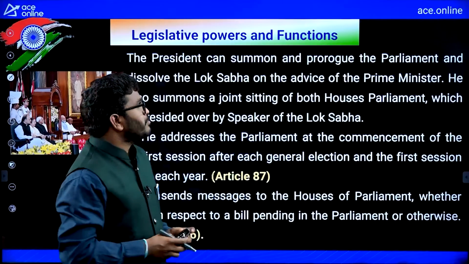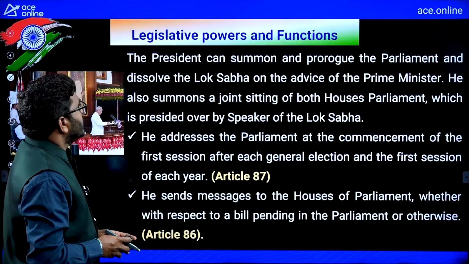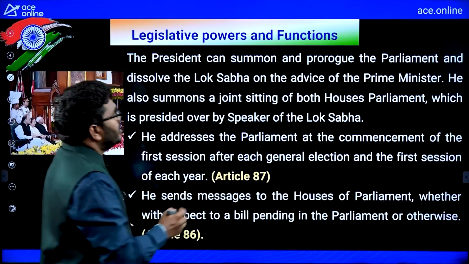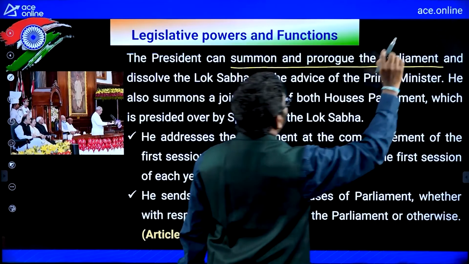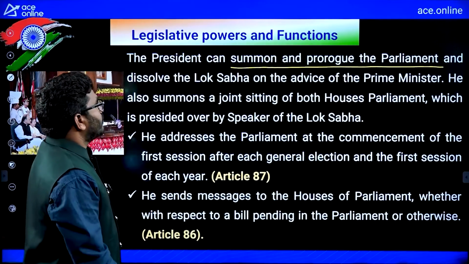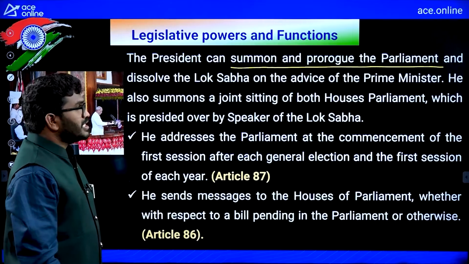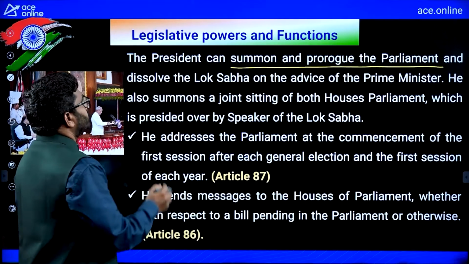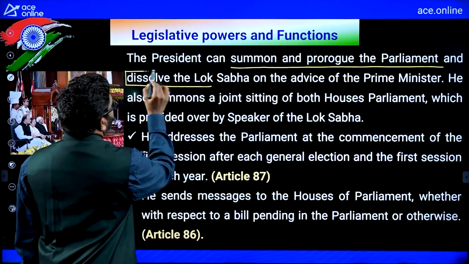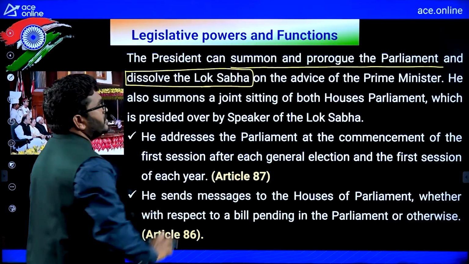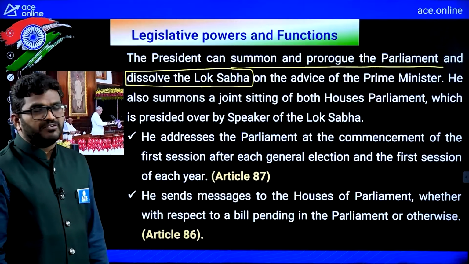Now, the legislative powers. If you see here, the president can summon and prorogue the Parliament. This is the main one. The president can summon and prorogue the Parliament and dissolve the Lok Sabha on the advice of the Prime Minister and Council of Ministers.